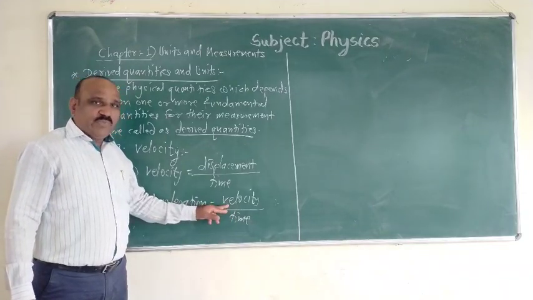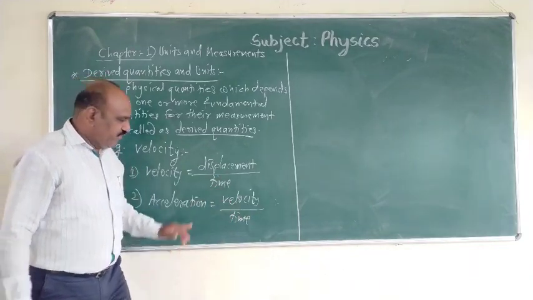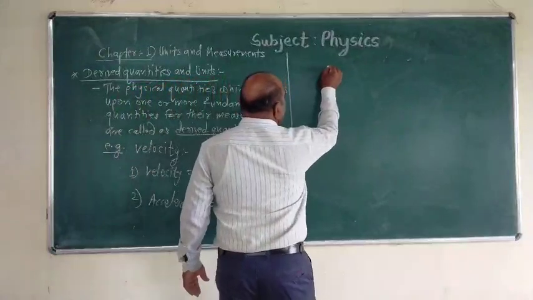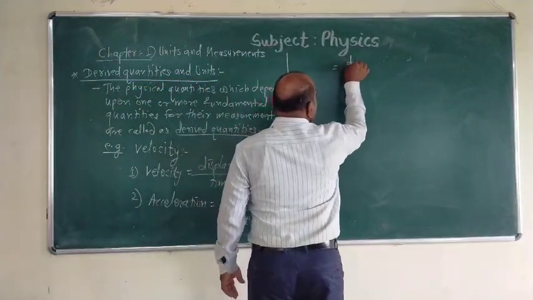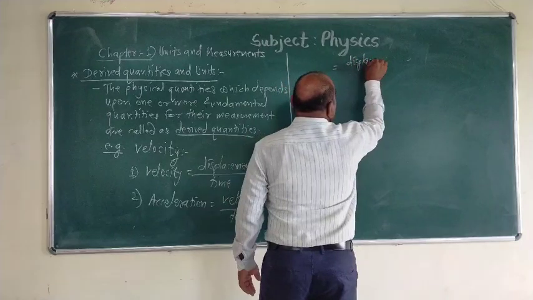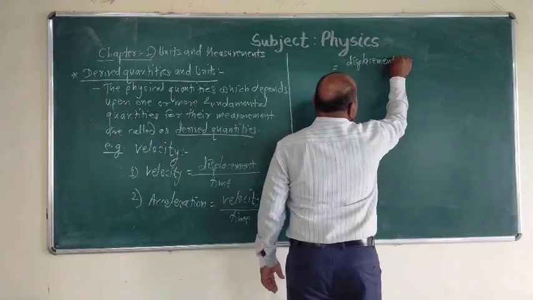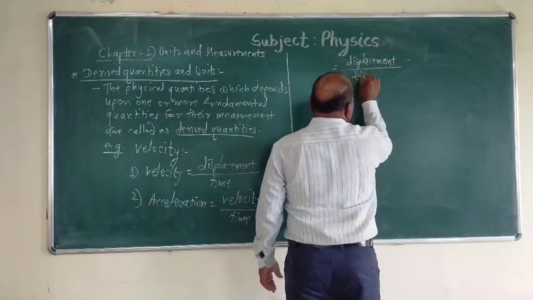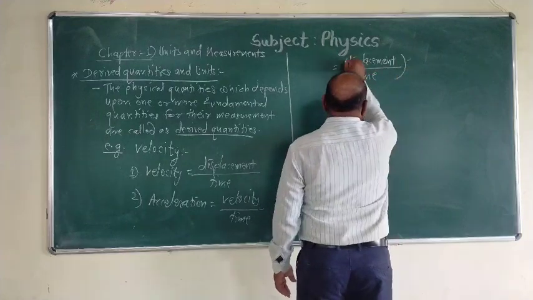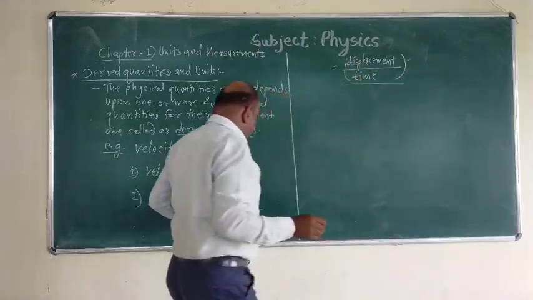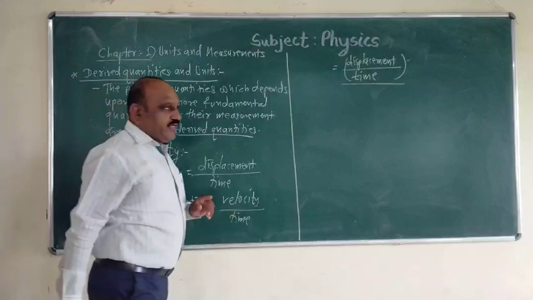Let us represent velocity in fundamental quantities. Velocity is displacement divided by time, and again divided by time.